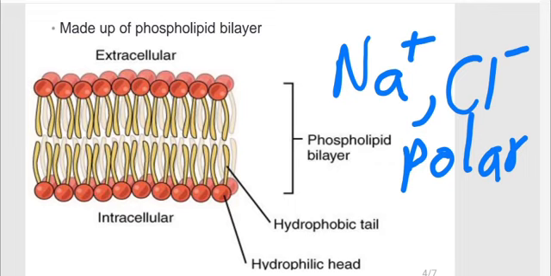So how are they going to enter? These things are needed by the cell, but the cell surface membrane's structure doesn't allow for those things to enter. So how are they going to enter? And this is where we introduce our next moving mechanism.